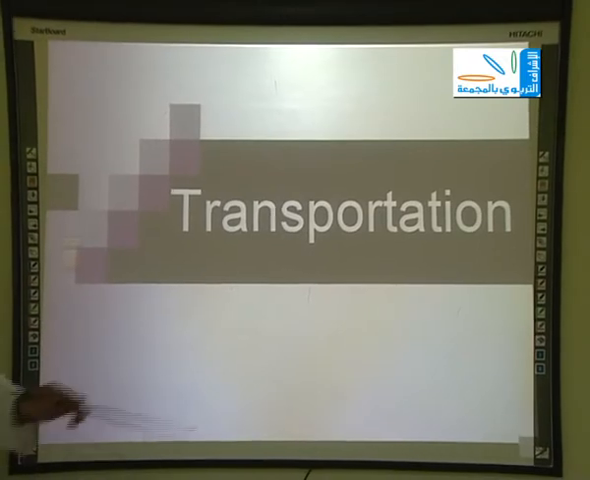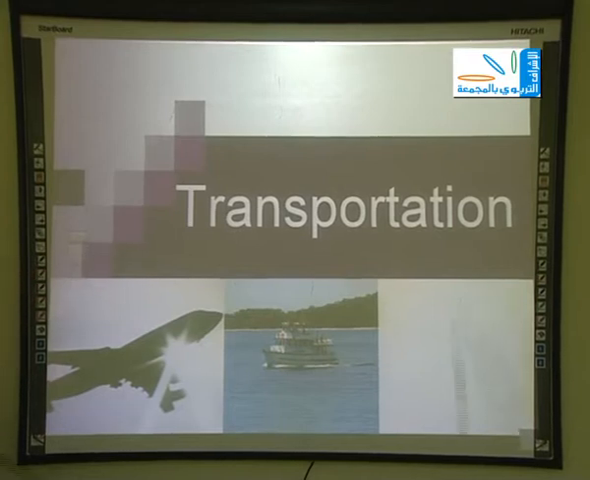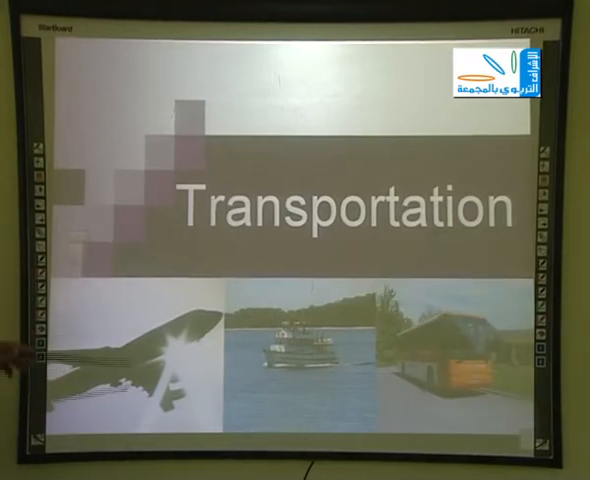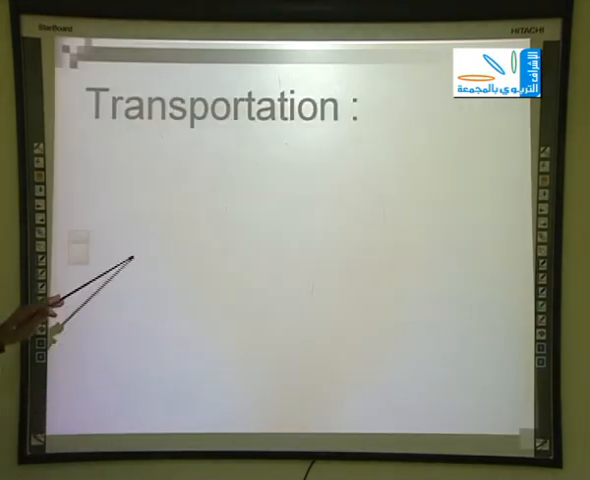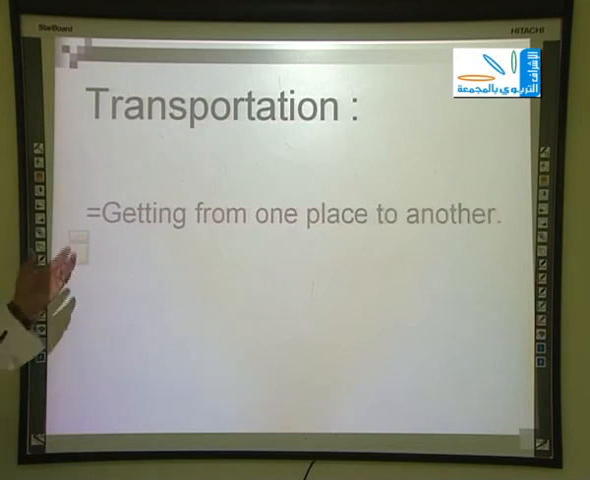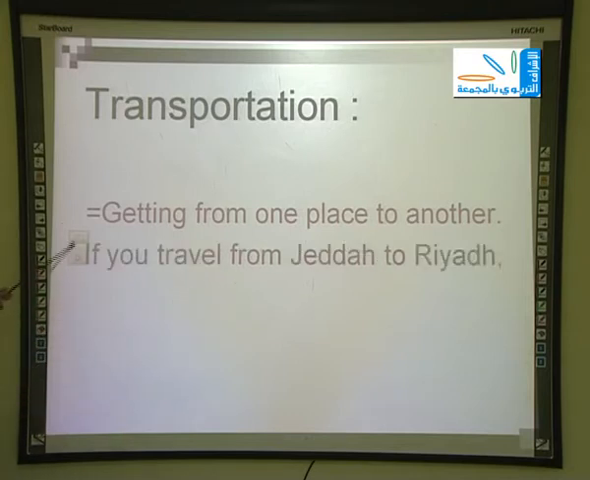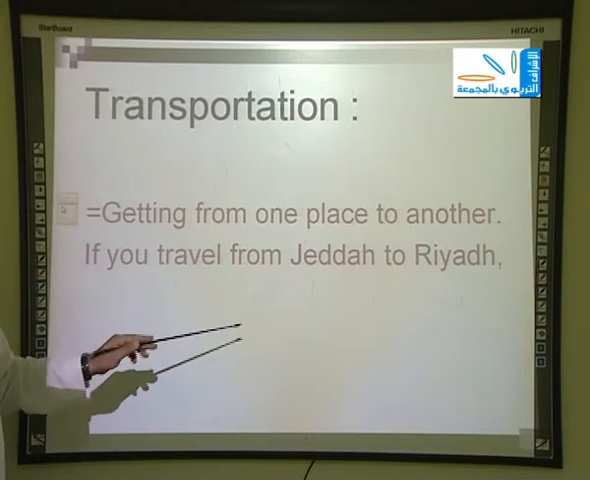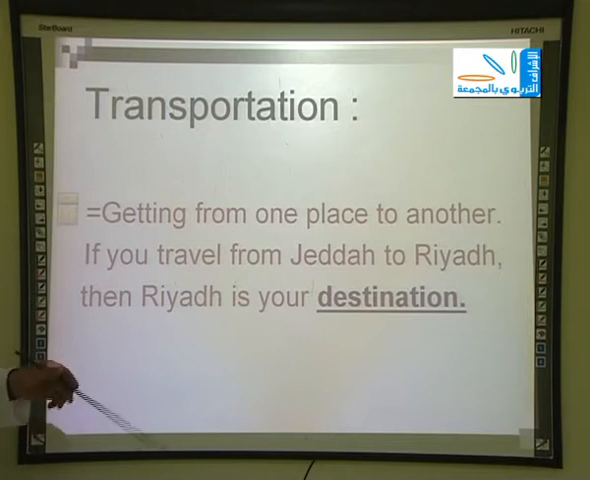Transportation. This is the title of the unit. As we see, these are some pictures that refer to the means of transportation. This is a picture of a plane, a ship, and a bus. In this slide, he is going to give me the definition of the word transportation. Transportation means getting from one place to another. Just to say, if you travel from Jeddah to Riyadh, this means Riyadh is your destination. So he is going to explain the word destination. Destination means the place you are traveling or flying to.